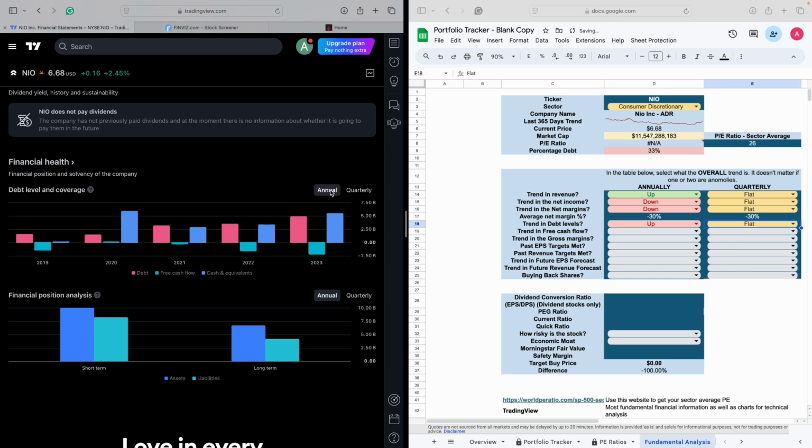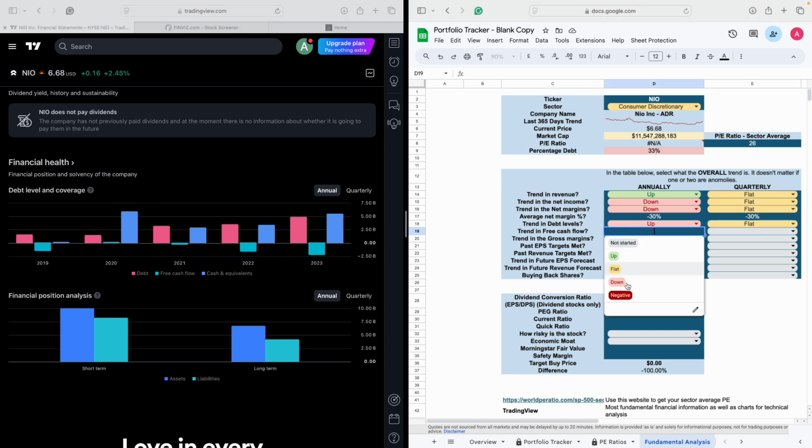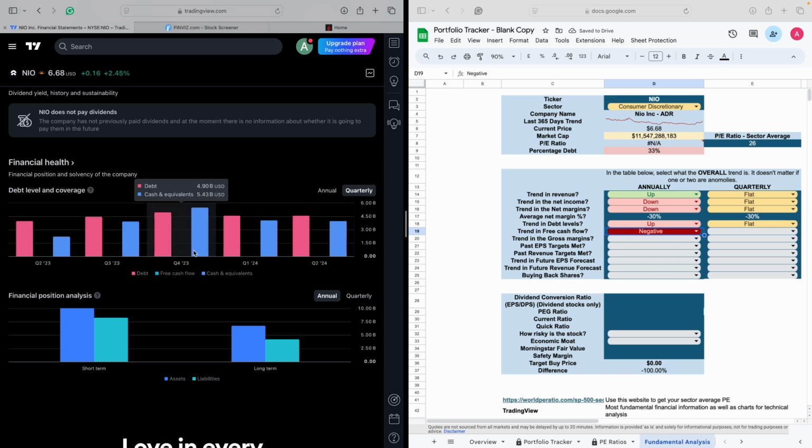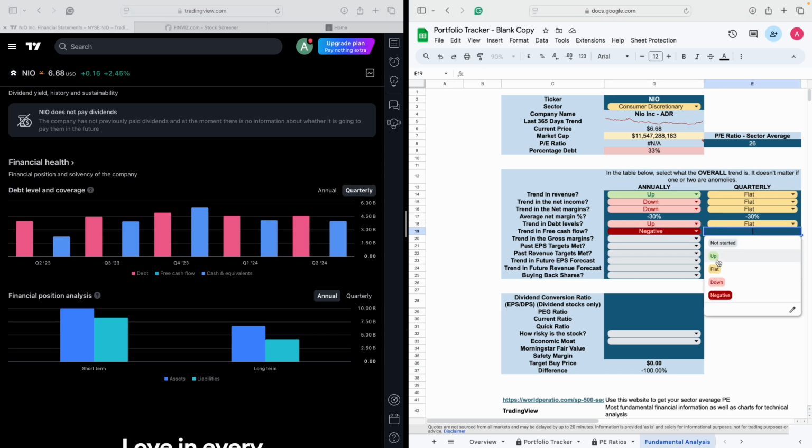And if I switch to annual again, and now I'm looking at the free cash flow, so this color here: negative, positive, negative, more negative, more negative. So overall, the trend is down, minus this one here. So it's negative. And again, if I switch to quarterly, it's got no free cash flow. So let's just say flat.